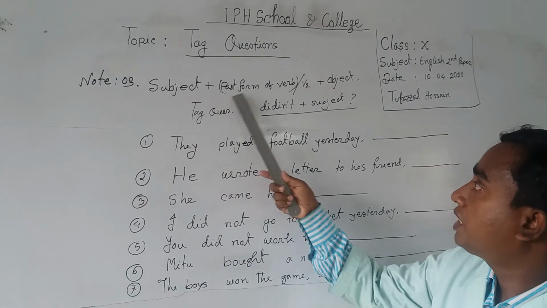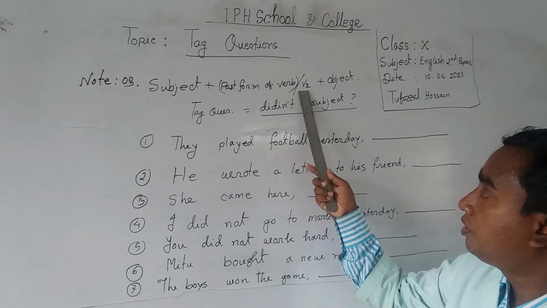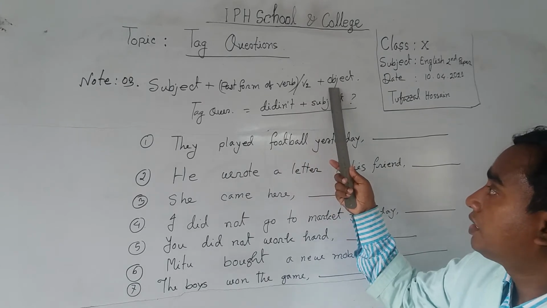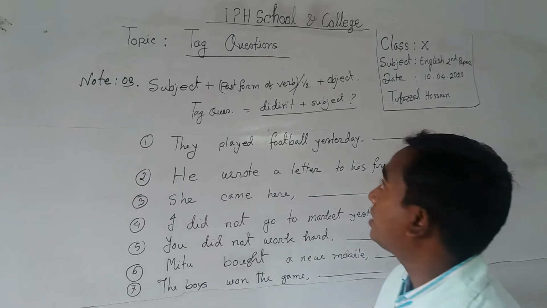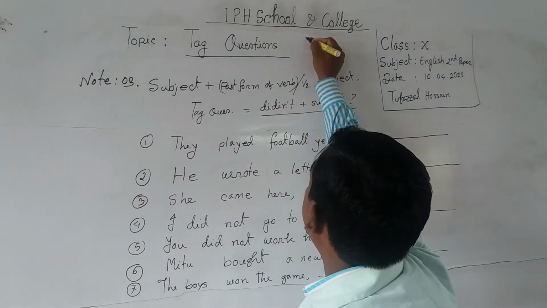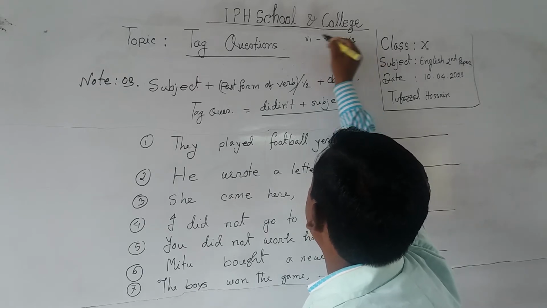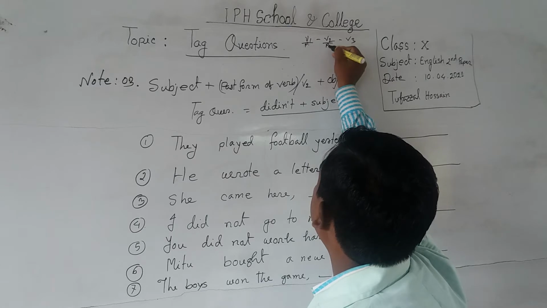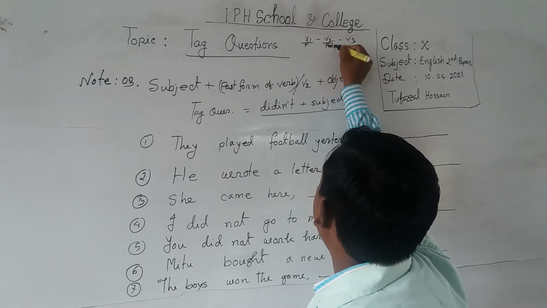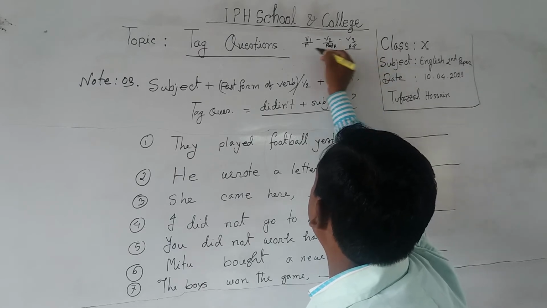Subject, past form of verb, means verb 2, object. You know, verb has 3 forms: verb 1, verb 2 and verb 3. That means present form, past form and PP, past participle form.